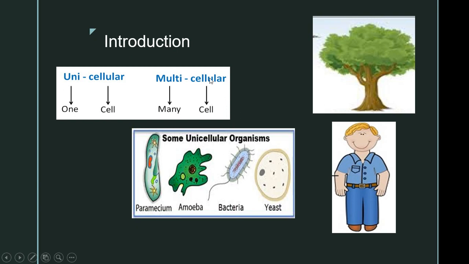Whereas the other type of organisms are called multicellular organisms. That is, their body is made up of many cells or multiple cells. All the organisms that we see around, like dogs, cats, elephants, rabbits, plants, humans, all are multicellular organisms, and they have the property of division of labor. What do you mean by this division of labor?